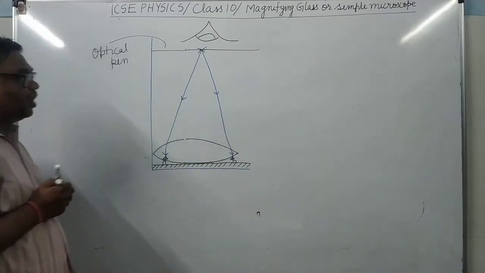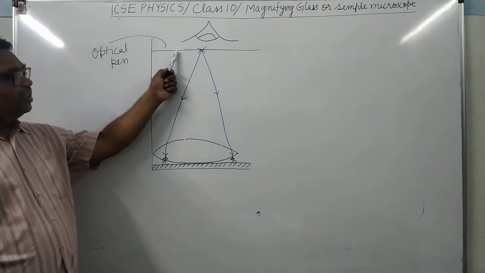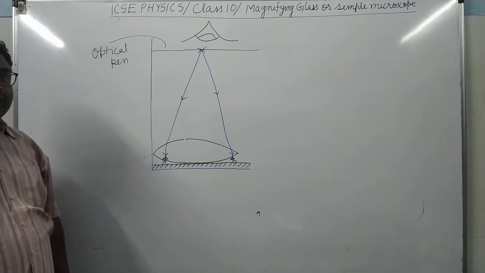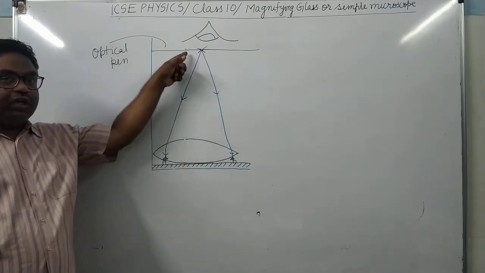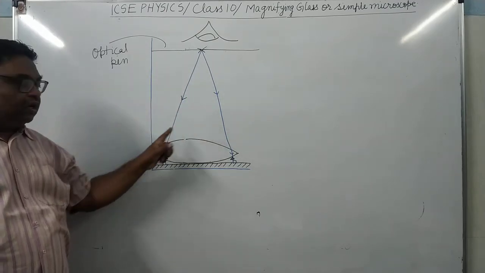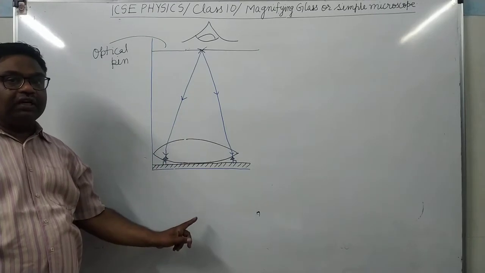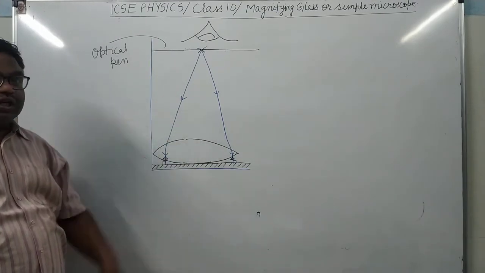Means, the point where the inverted image of this optical pin forms is the same point. At that point, the rays which are diverging from here, after refraction from the lens, become vertical, meaning parallel to the principal axis.